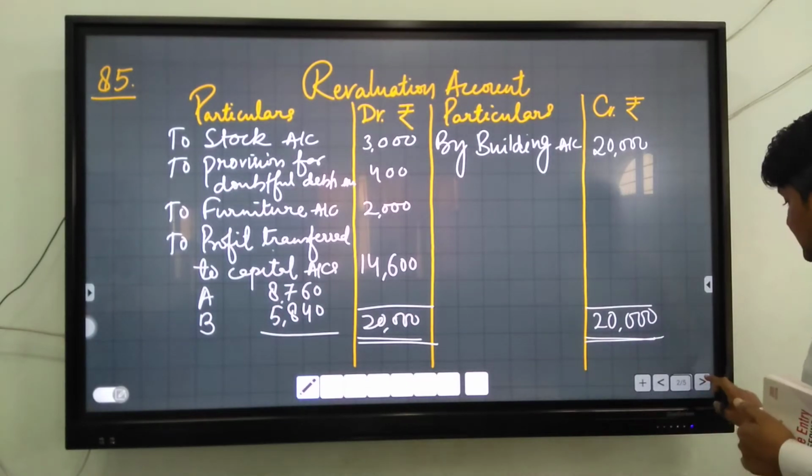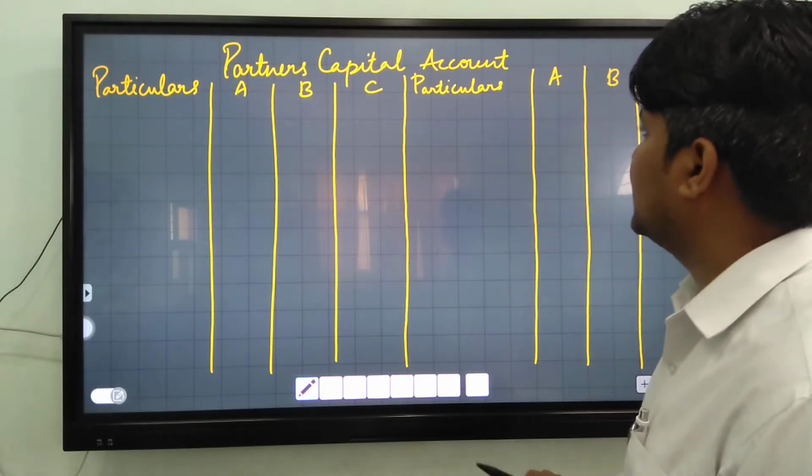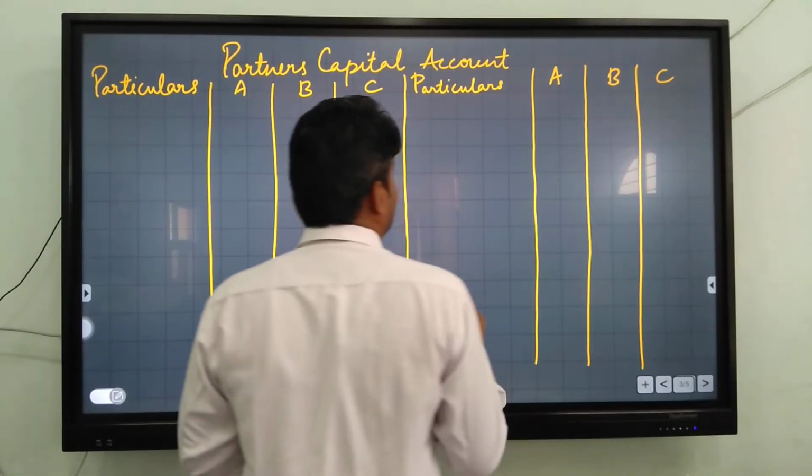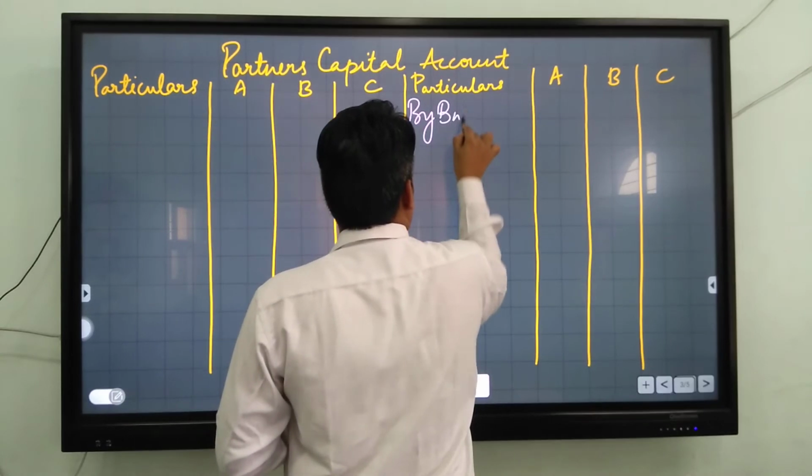Is that clear? After revaluation account, we have to prepare partners' capital account, and it starts with opening balance of capital of the partners. You will write by balance b/d.